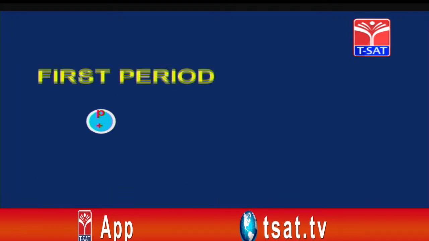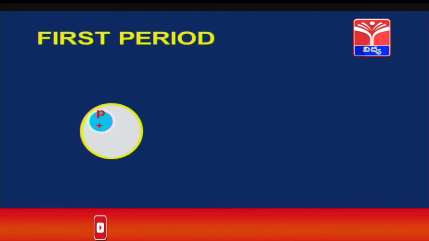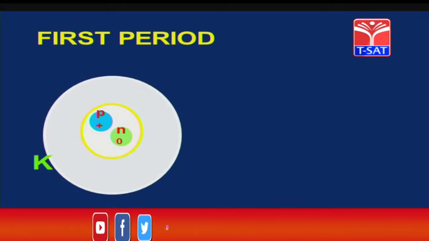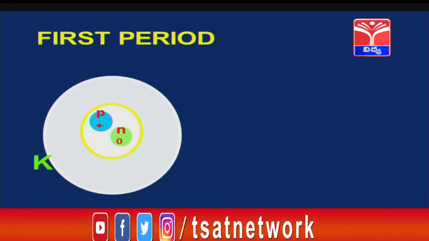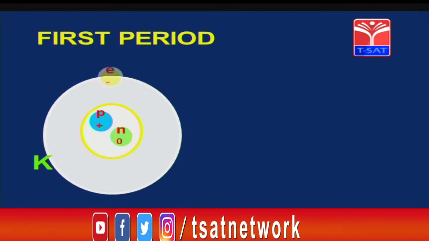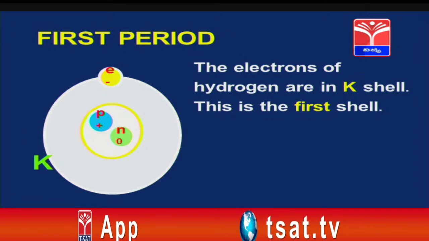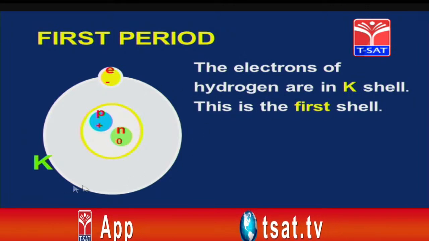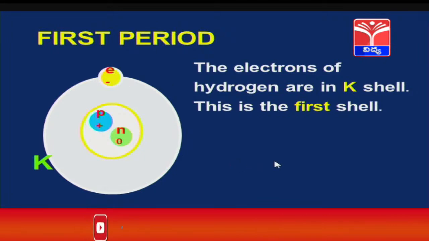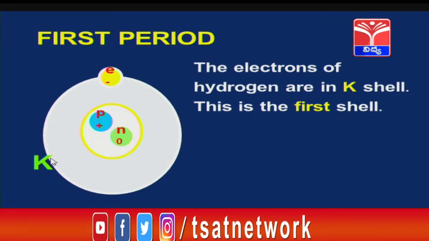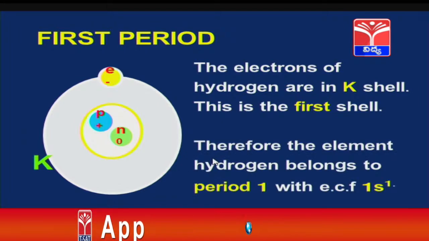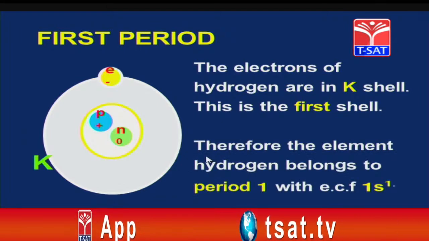Now, observe them. In the first period, the element hydrogen has 1 proton, 1 neutron, and it is having only one shell, the K shell. Now, 1 electron is filled in that shell. The electron of hydrogen is in the K shell, the first shell. The shell in which the electrons are present gives its period number. Here the electron is in the K shell, the first shell, therefore the period number is 1. Therefore, the element hydrogen belongs to period 1 with electronic configuration 1s1.